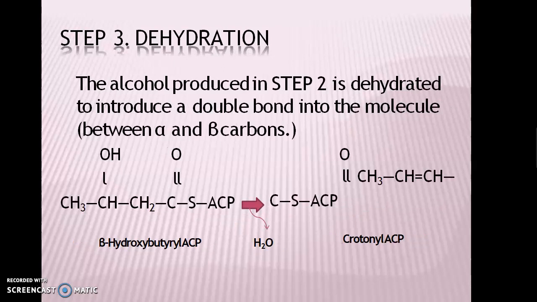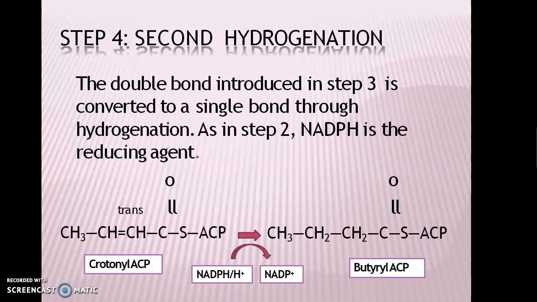Then the third is dehydration, removal of water, that introduces a double bond in the molecule between the alpha and the beta carbons, leading to the crotonyl ACP's formation. Then again hydrogenation. The formula of crotonyl ACP is CH3 CH double bond CH C double bond O SACP.